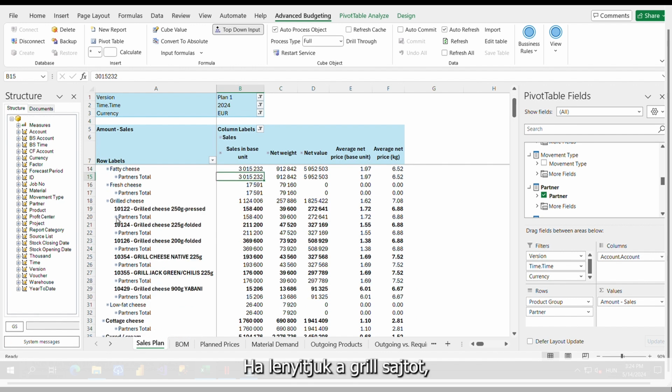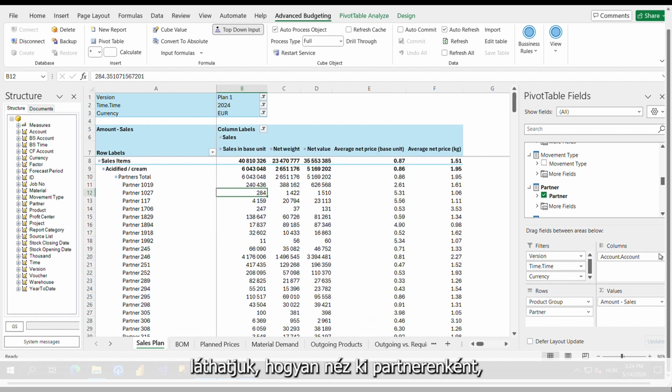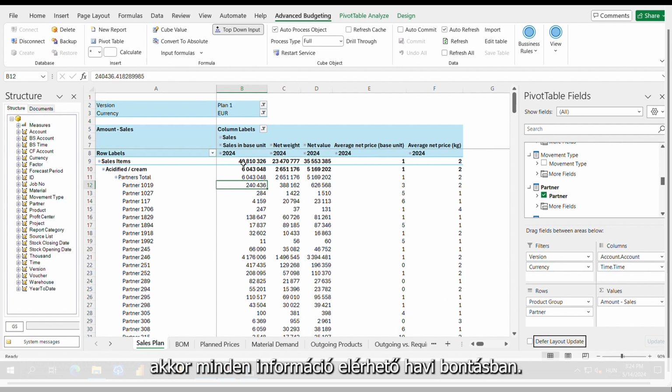If we open the grilled cheese, we can see how it looks by partner, and if we drag the period, then all information is available on a monthly basis.